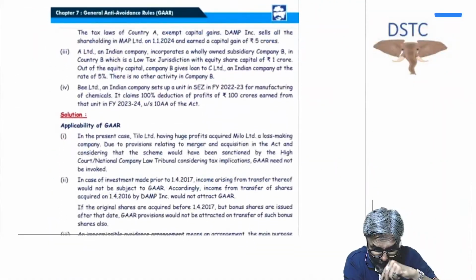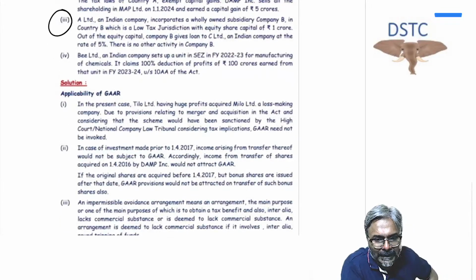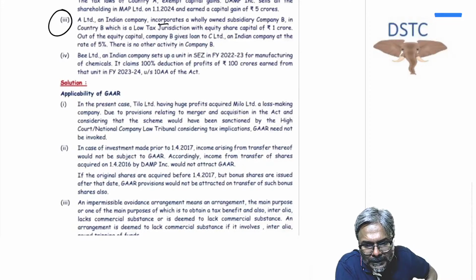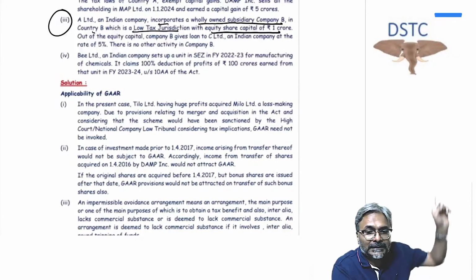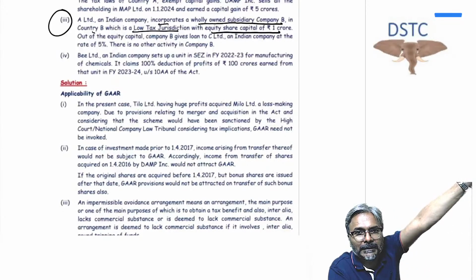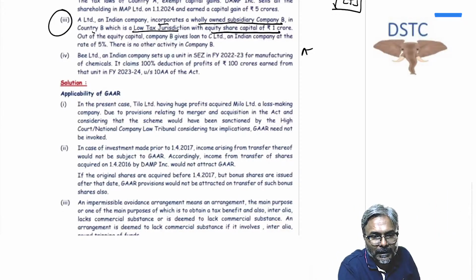Now, students, just a small point, which is this question. A Limited, an Indian company, incorporates a wholly owned subsidiary company B in country B. So they are incorporating a wholly owned subsidiary company B in country B in a low tax jurisdiction with equity share capital of 1 crore. So A in India is first floating a company in a low tax jurisdiction. Company B, they are floating out. Now in this case, equity share capital 1 crore.